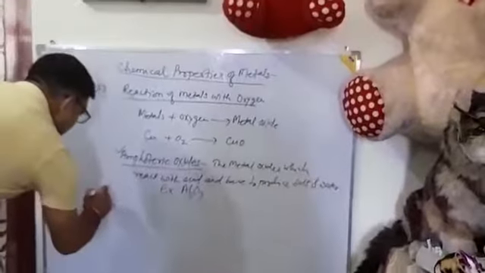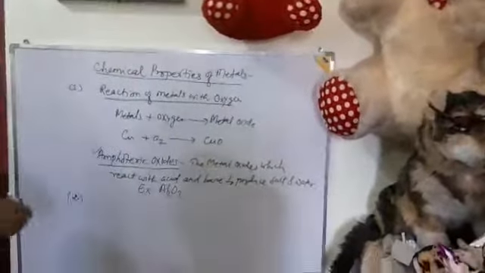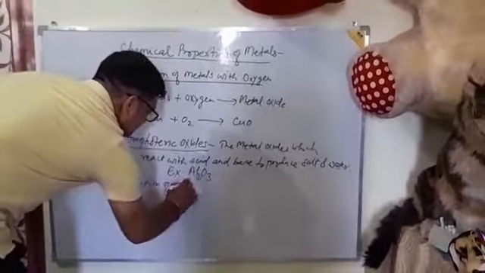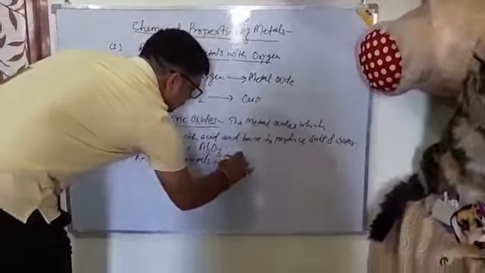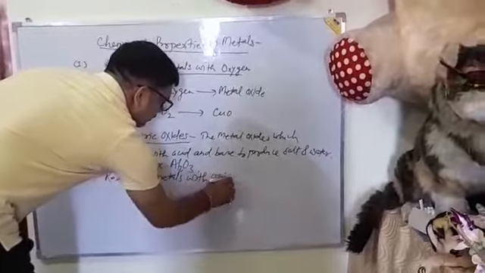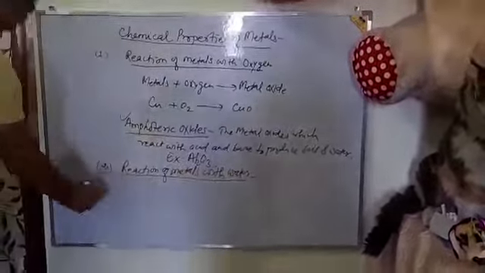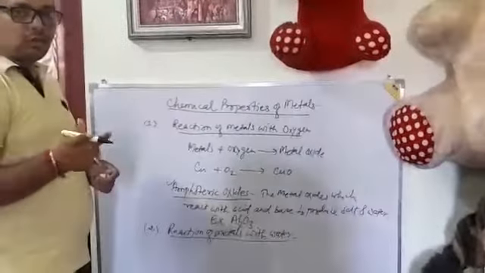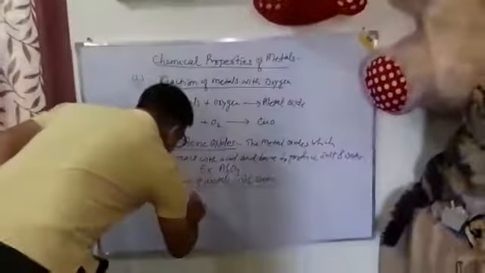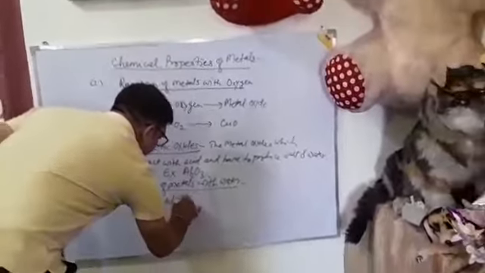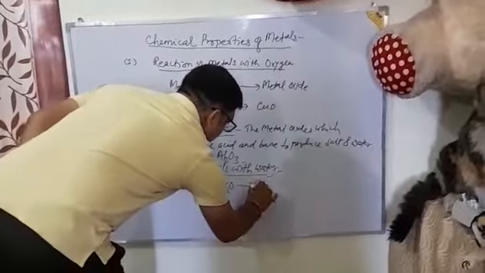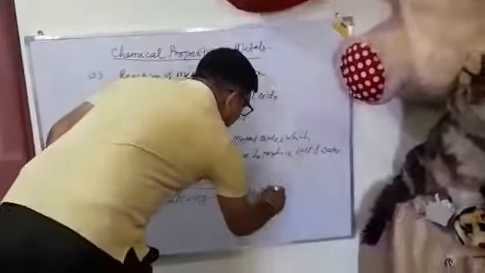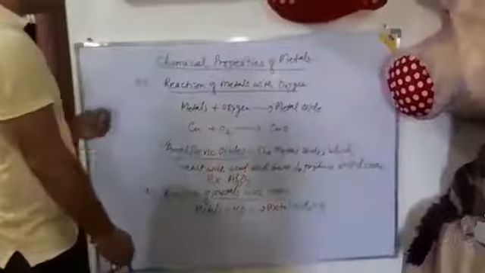Now, the second chemical property is reaction of metals with water. This reaction takes place in two steps. Metals when reacting with water initially produce metal oxide and hydrogen gas is released.